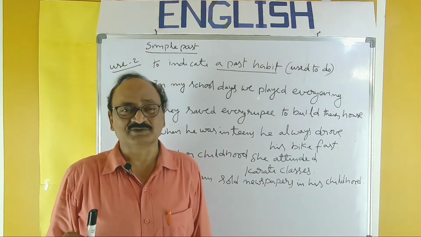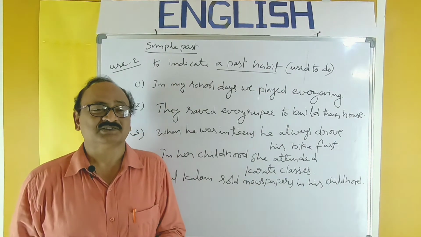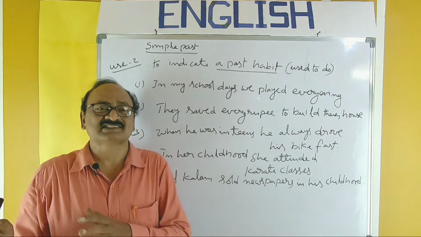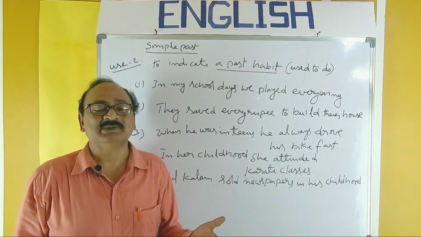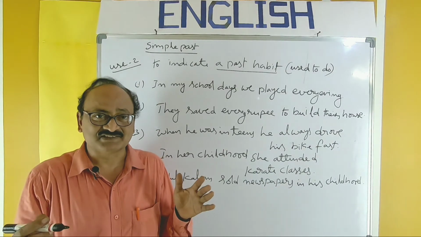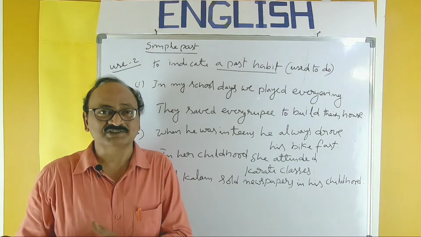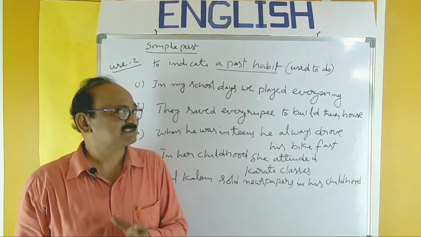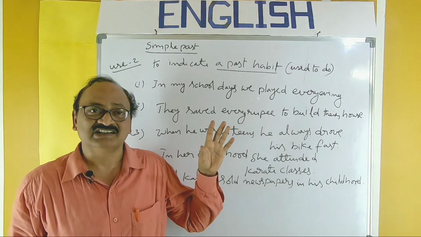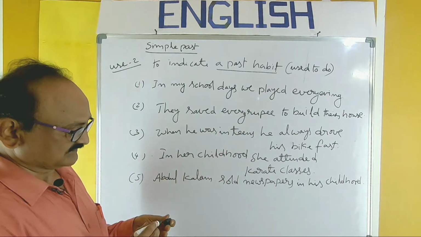There were some activities which were done regularly in our earlier life, previous life, some time ago. They took place regularly at some time. Later, they might have been discontinued in our day-to-day activities. Those activities which were practiced sometime in the past and later discontinued should be expressed in this simple past. And you can use used to do also with the expression used to do. So take the examples.